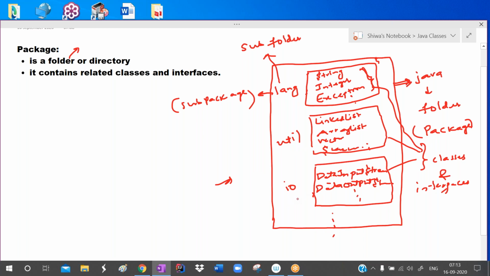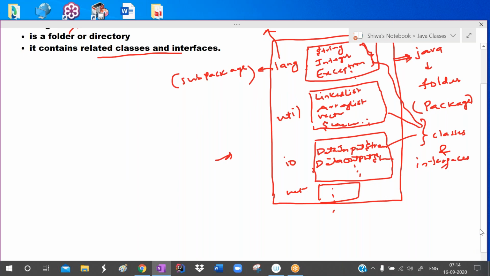All input output related classes and interfaces are placed in the java.io package. All the network related classes and interfaces are placed in the net package. All the SQL related classes and interfaces are placed in the SQL package. So related classes and interfaces are placed in packages. A package is a folder, or you can say a directory, and it contains related classes and interfaces.